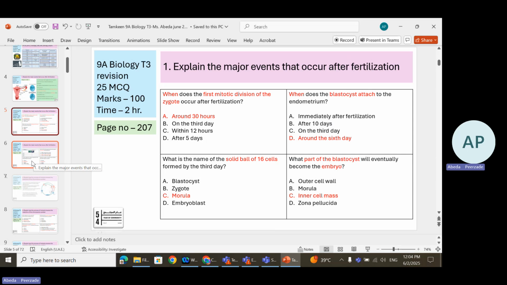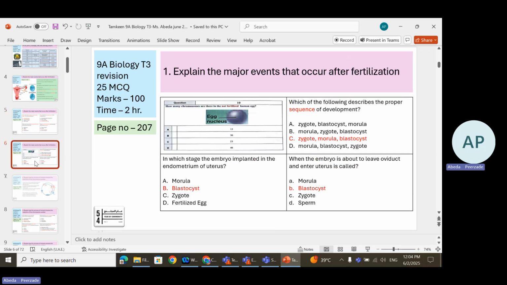Now, when you solve any question, you need to read the question very well. You need to focus on the keywords to find the exact answer. This question had been asked in a previous exam. How many chromosomes are there in the not fertilized human egg? Don't just focus on the egg. Read the question completely, it says a not fertilized human egg.